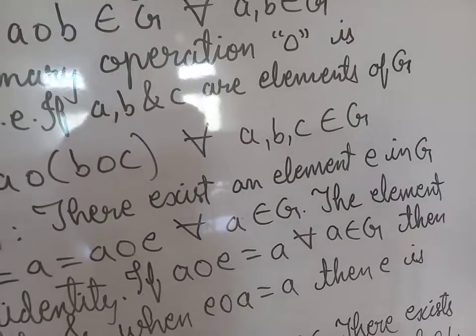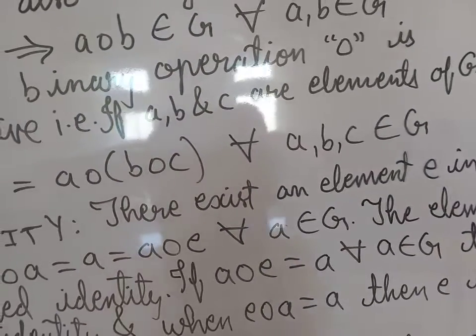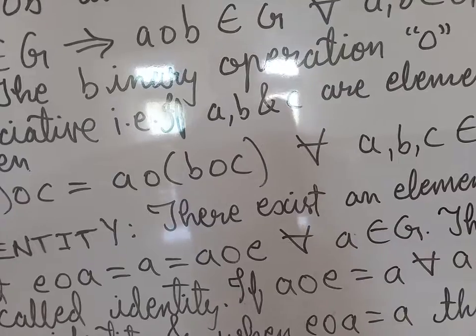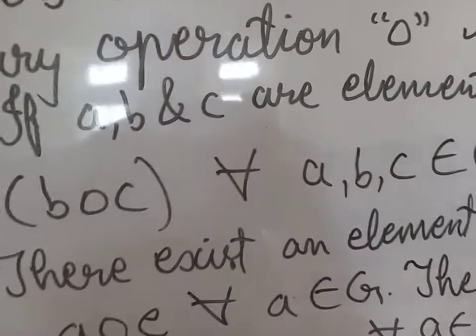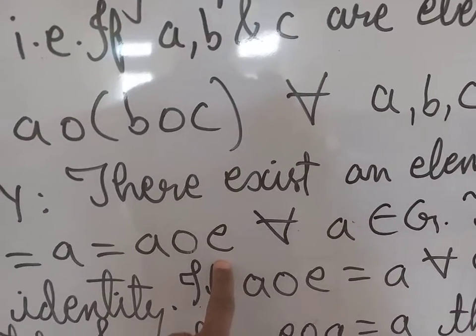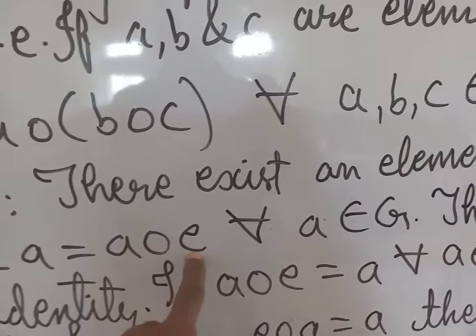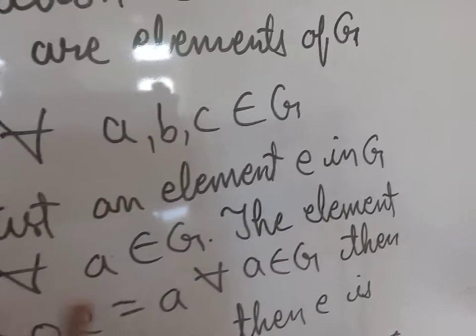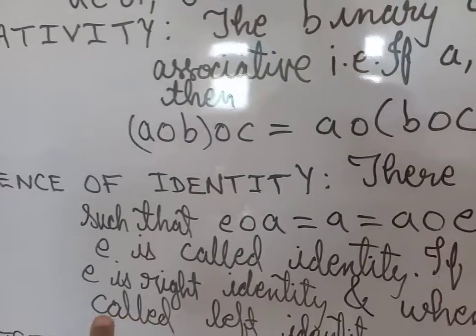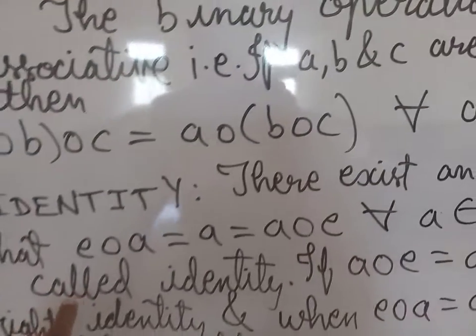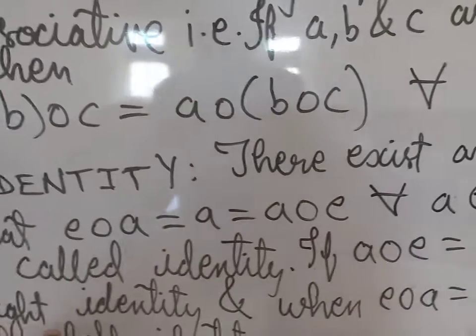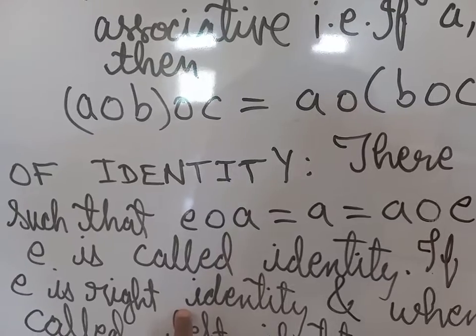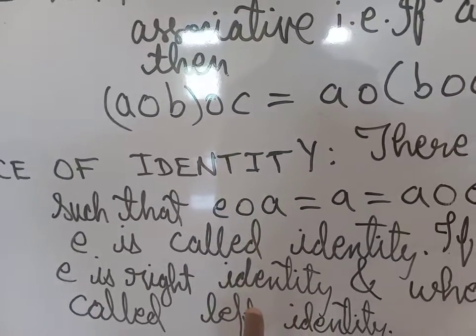If a O e is equal to a, means what? Identity is expressed on the right side here. That's why the element e is called right identity.